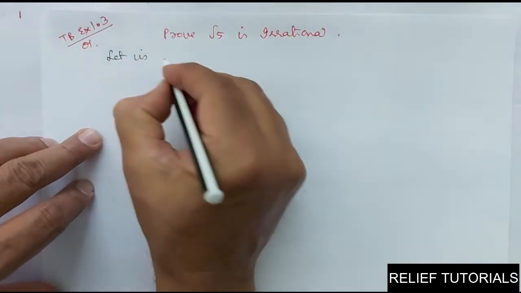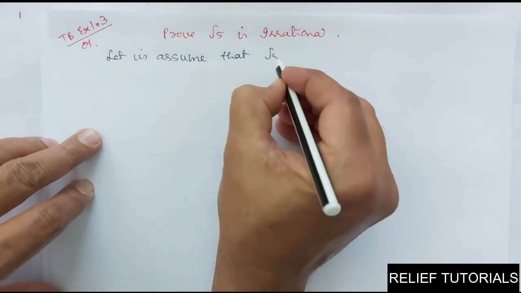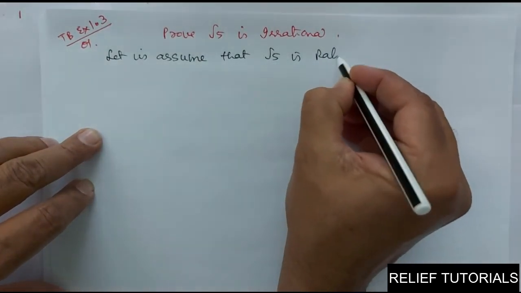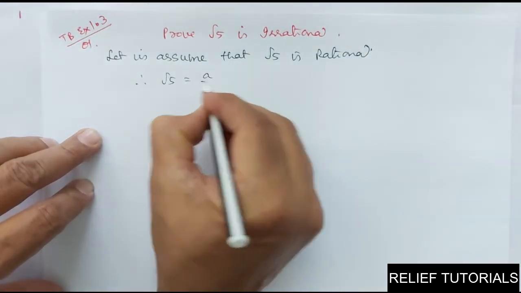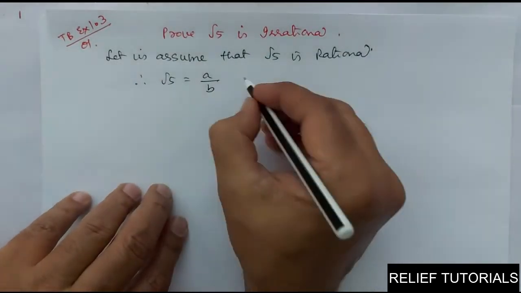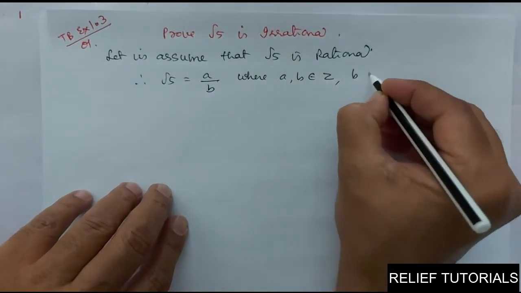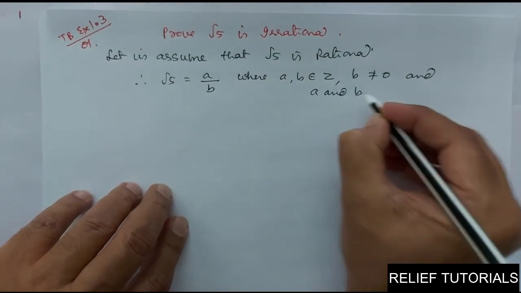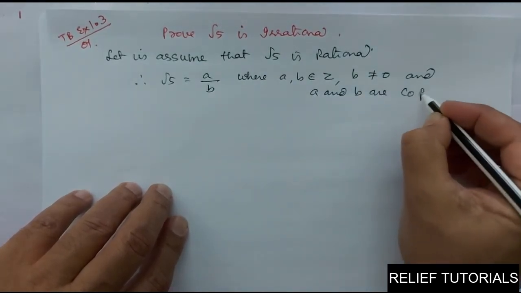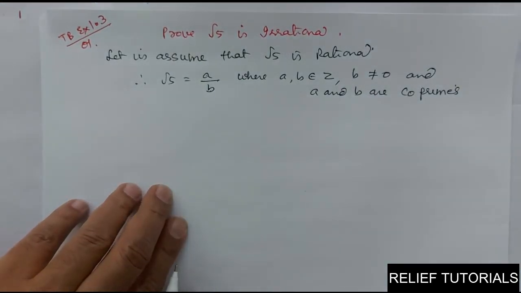See, let us assume that root 5 is rational. So therefore root 5 is equal to a upon b, where a, b belong to Z, b is not equal to 0, and a and b are co-primes. Co-prime means they have only one factor in common.